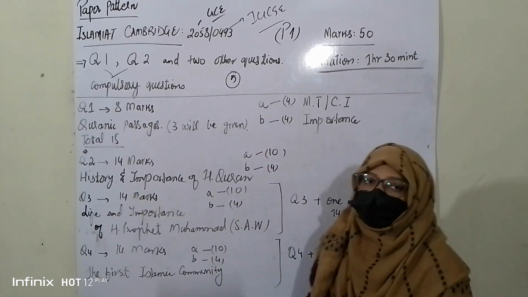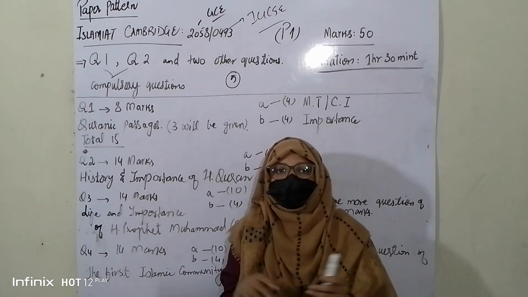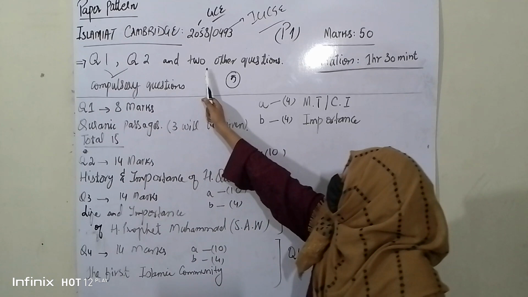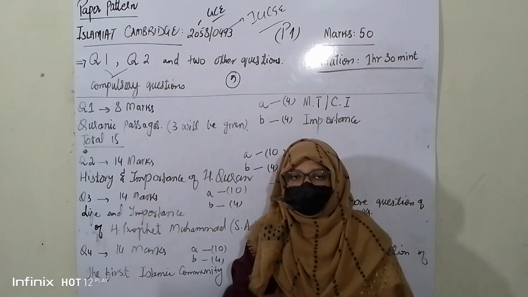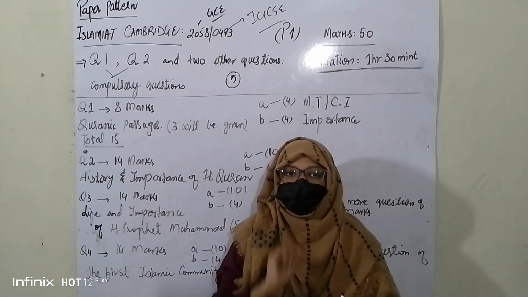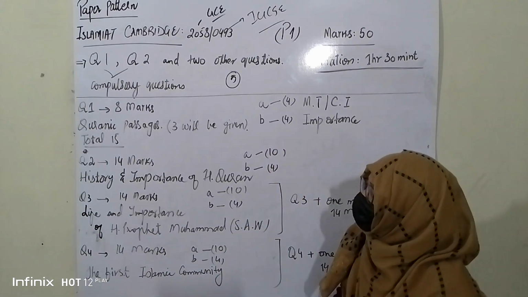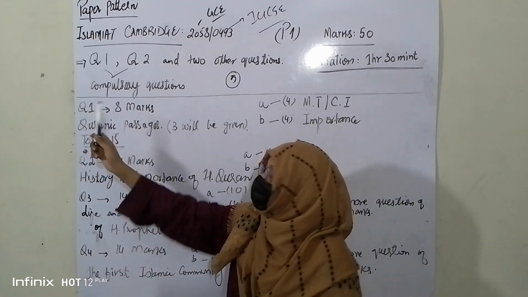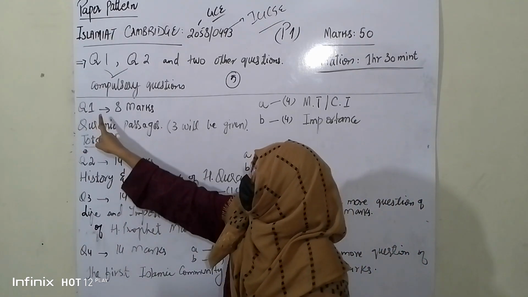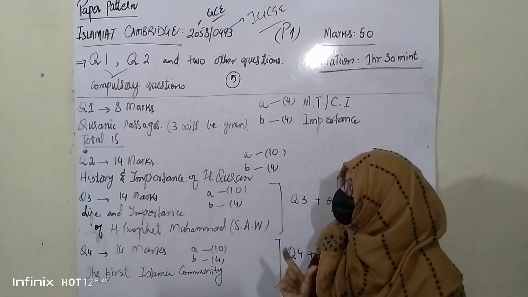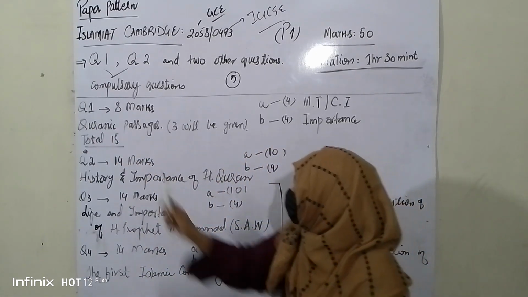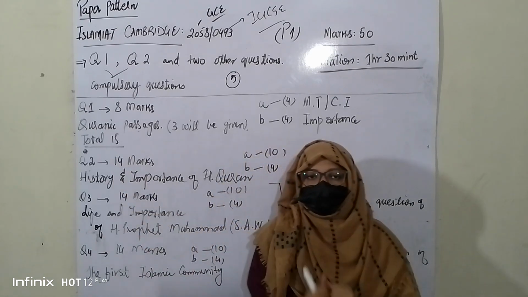So in this way, the total questions that you are going to attempt in this paper are question 1, 2 and then 2 other questions. Total 4 questions are supposed to be attempted out of 5 questions. Now let's discuss question 1, a very important compulsory question. Question 1 will be asked from the chapter Quranic passages.